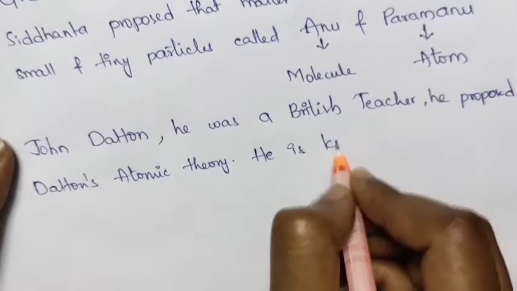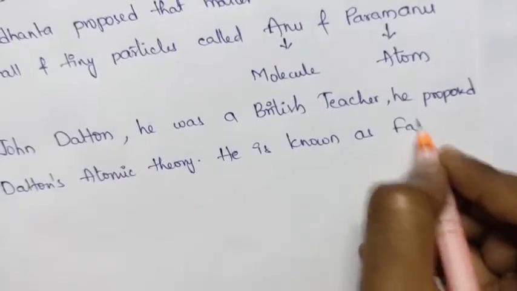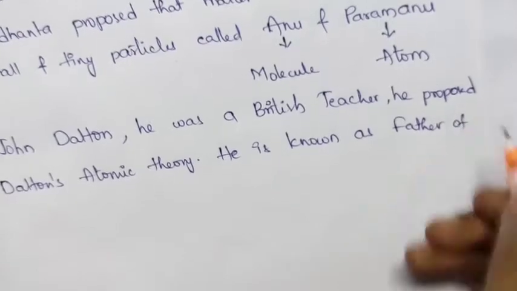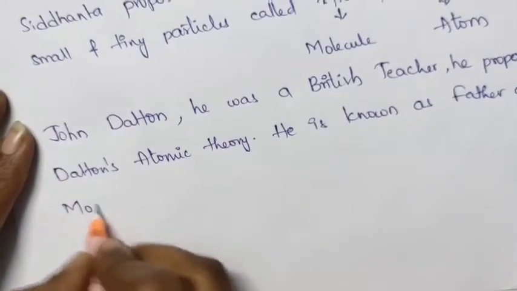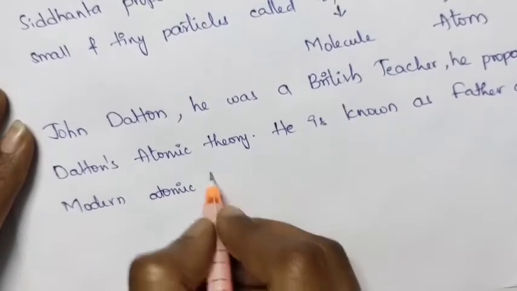He is known as the father of modern atomic theory.